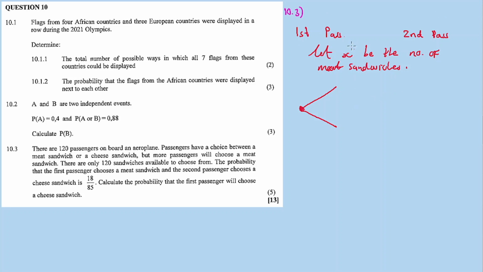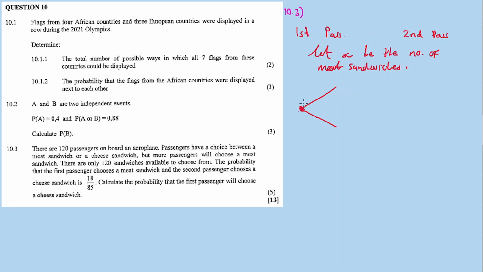So we must let x be equal to the number of meat sandwiches, or we can also say let x be the number of cheese sandwiches, but I choose meat sandwiches. Now we are working in probabilities, right?